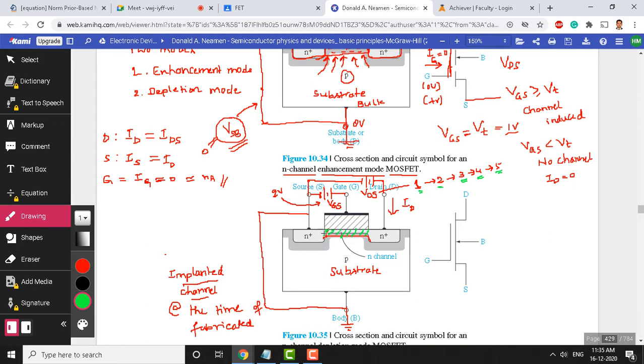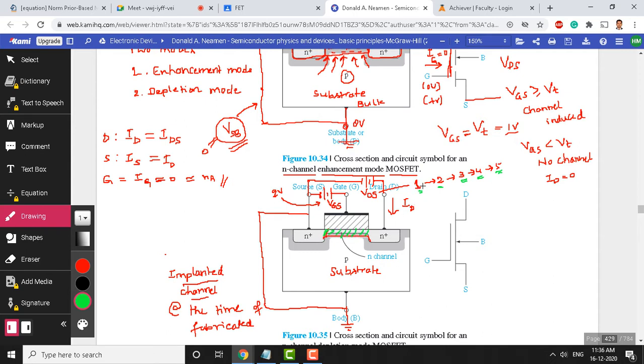Now what happens here? Suppose 50 vehicles can cross this road. Now if I push 100 vehicles here, what will happen? Do you think all 100 can go on this road? No. Only 50 can pass at a time. The outcoming vehicles become constant, right? Because I am not increasing this VGS. If VGS increased, I would have made this road wider. I kept VGS constant, so the width of this channel is constant.